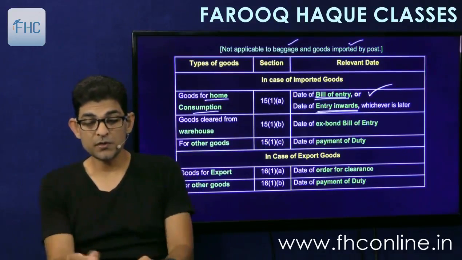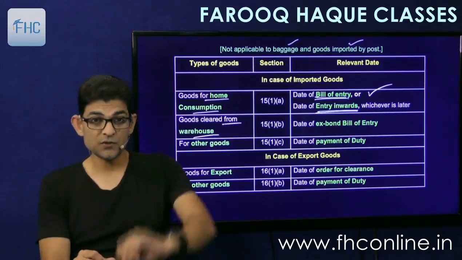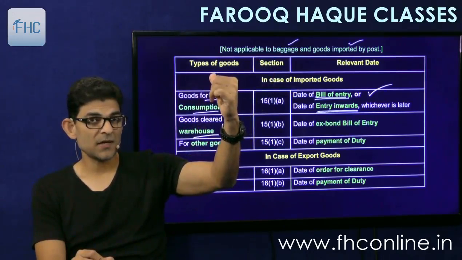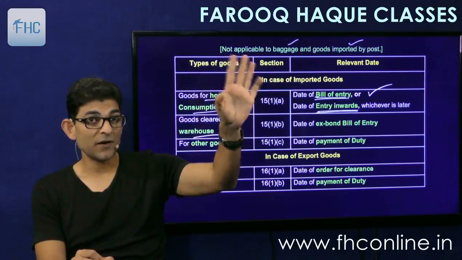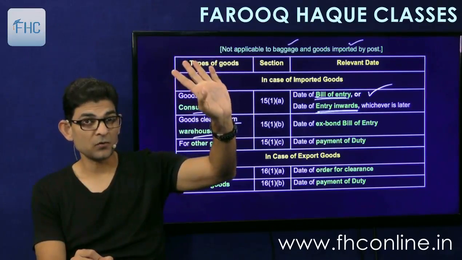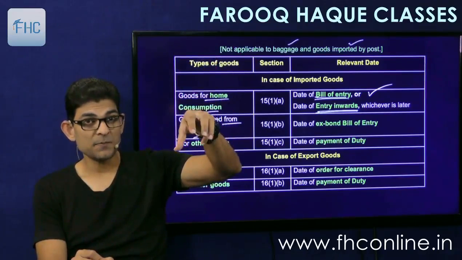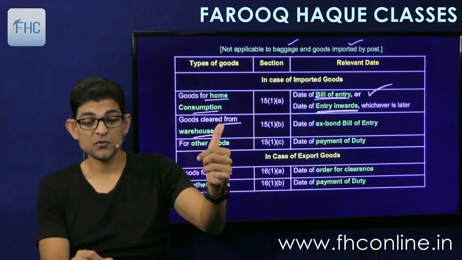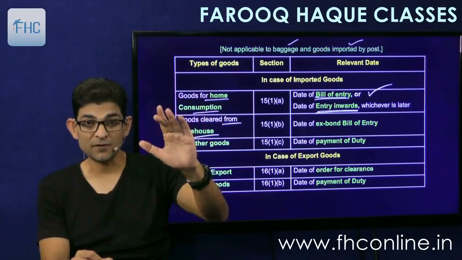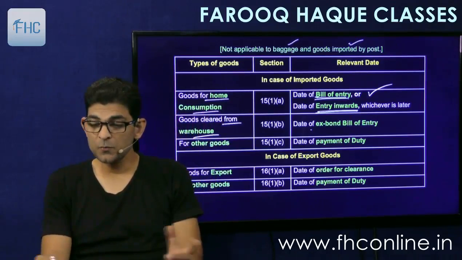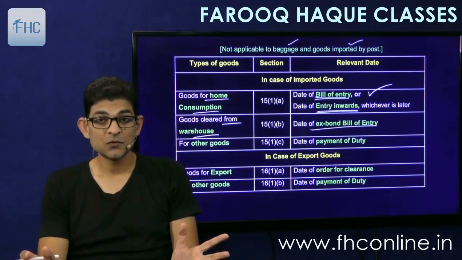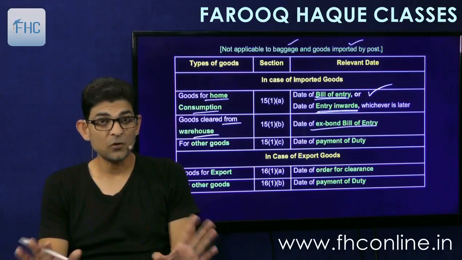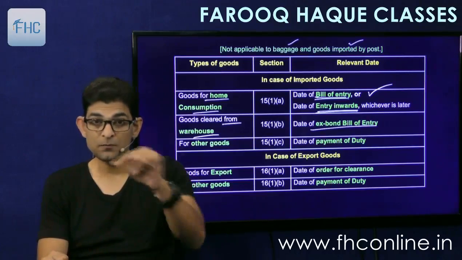Then goods cleared from warehouse. As I told you, in case of goods deposited in the warehouse, the first assessment that is done at the port is only for determination of the value of the bond. It has nothing to do with payment of duty. The payment assessment is done when the goods are removed from the warehouse. So this is the ex-bond bill of entry, the second one. Date of ex-bond bill of entry: you have to take the rate prevailing on the date of filing the ex-bond bill of entry, the second bill of entry, for clearance from warehouse.